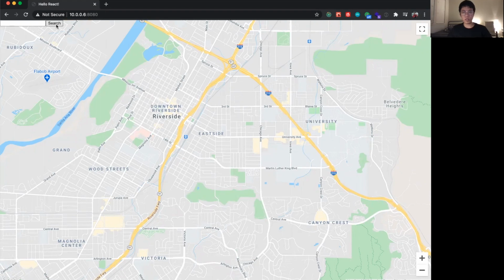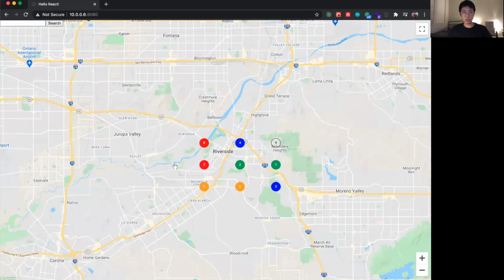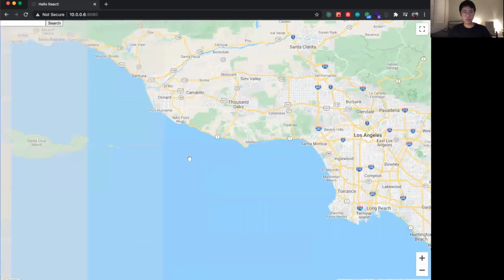We just click on search. You can see here there is a ranking based on the data from backend. We can see in these 2 areas we have the best quality of life, and we can also demonstrate here.